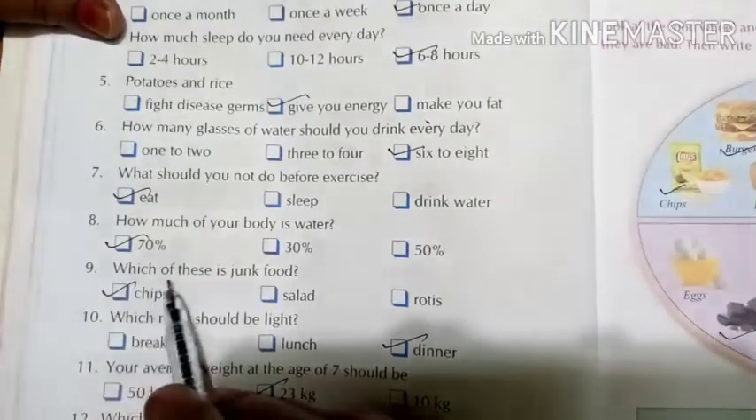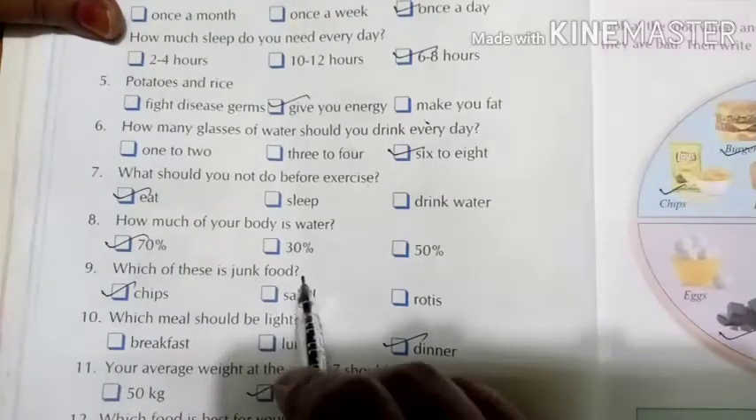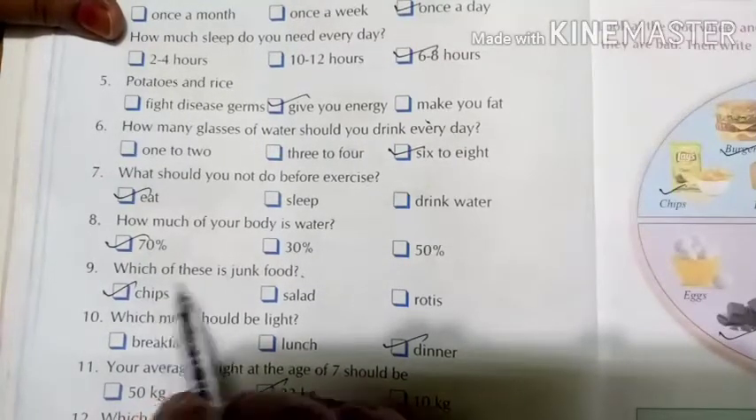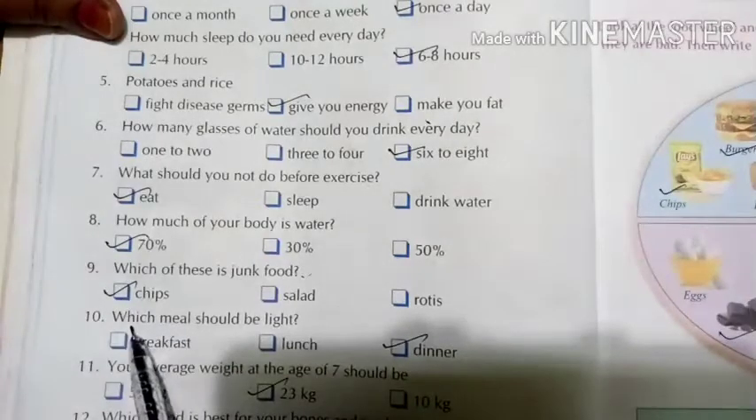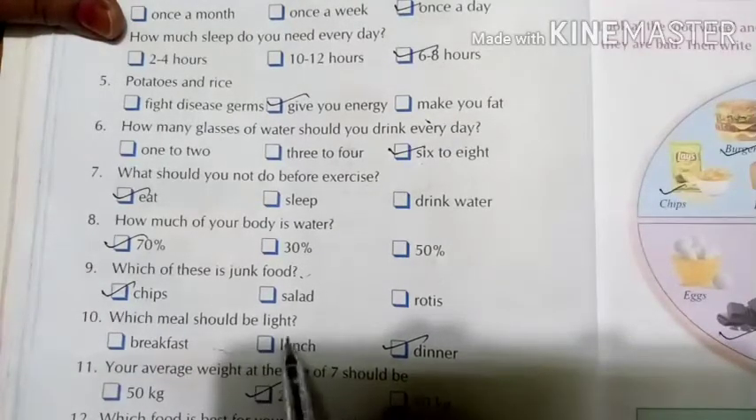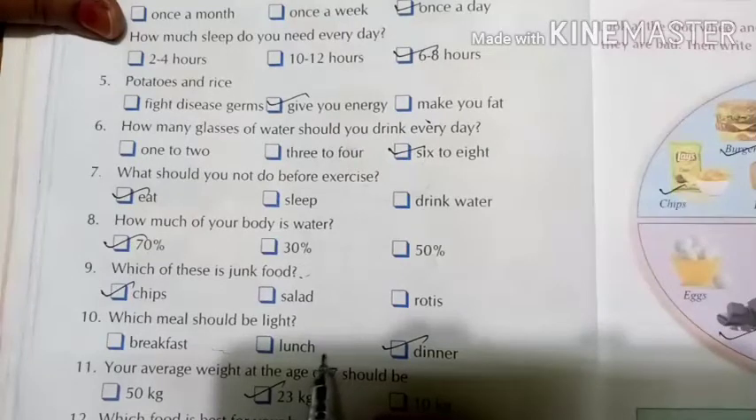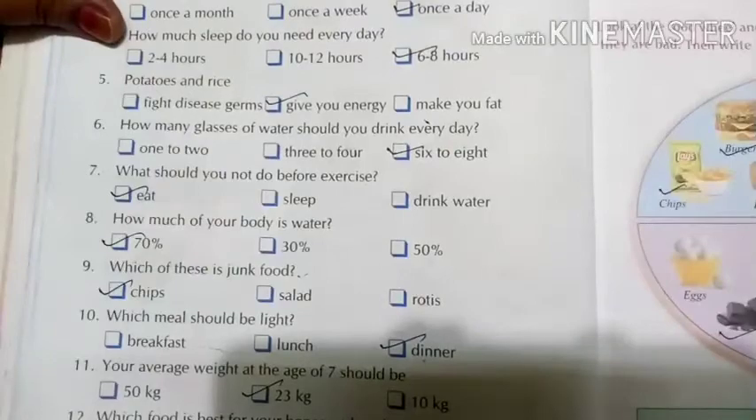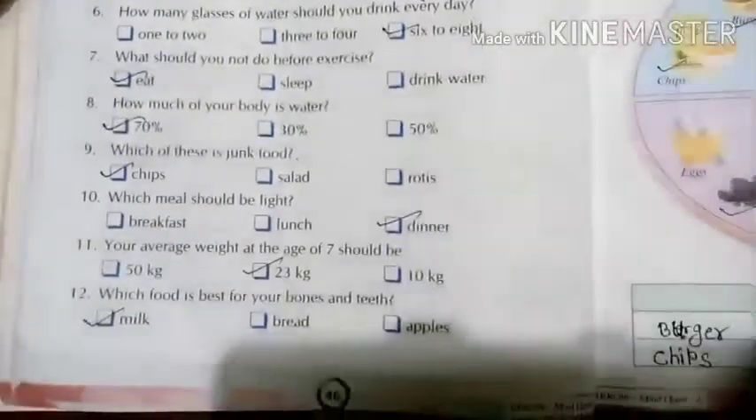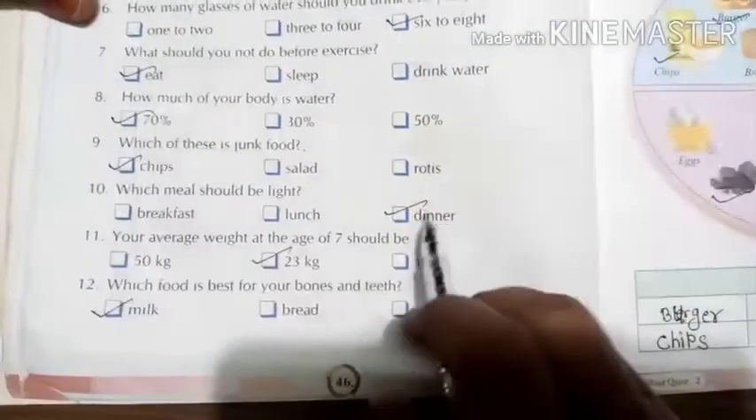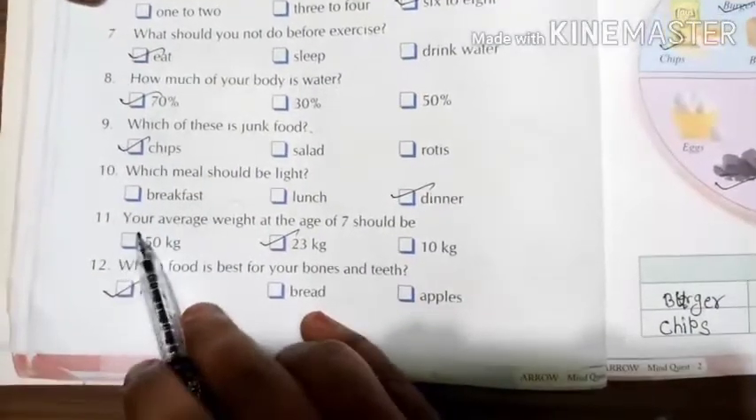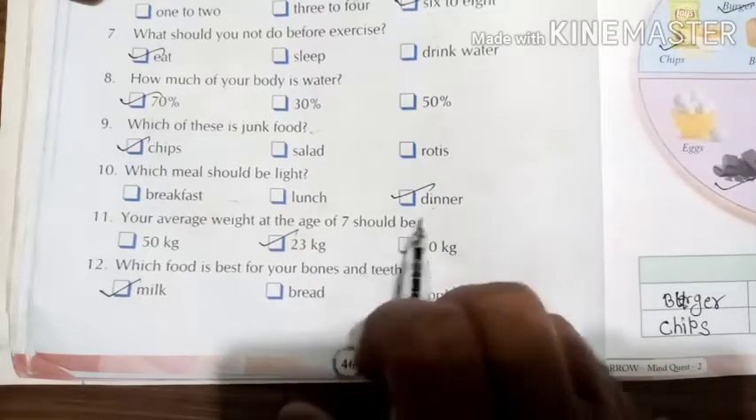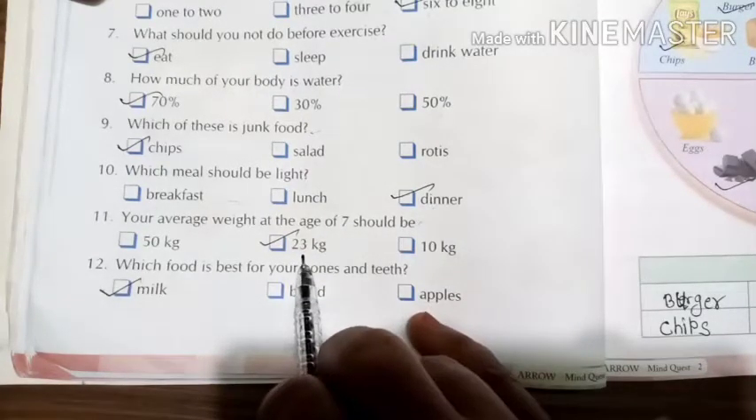Number 9, which of these is junk food? Junk food, that is chips. Chips are the junk food. Number 10, which meal should be light? Which meals we have to take very light, very little? That is the dinner. Dinner we are taking at night, so we have to eat very lightly, very few things at night.